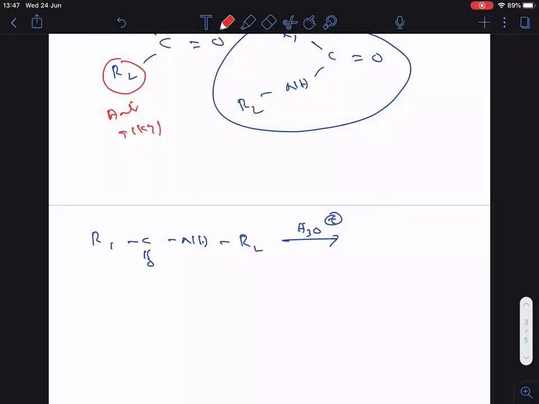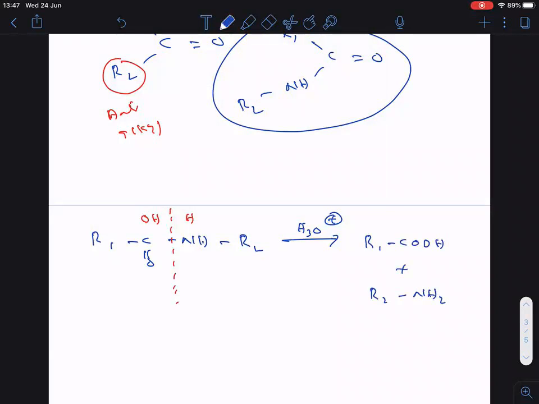Followed? Then what happened? Same as the previous case, break the bond. Add OH here, H here. So what are the products formed in this case? See clearly, products formed are R1COOH, a carboxylic acid, and R2NH2, a primary amine.